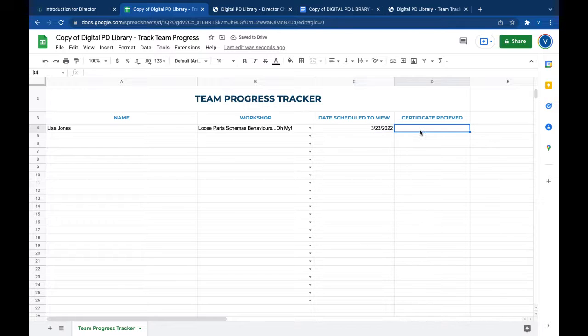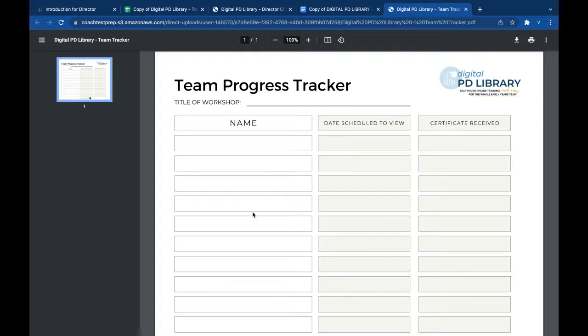And then you can just keep track of the date that she issued. She either emailed the electronic version of the certificate for you. So you can keep track of everybody who's gotten it. And then you could just fill in all the names and do all of that. There is also a paper copy. You could use this as well.